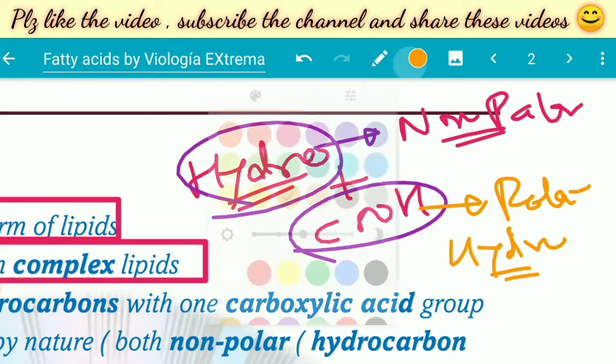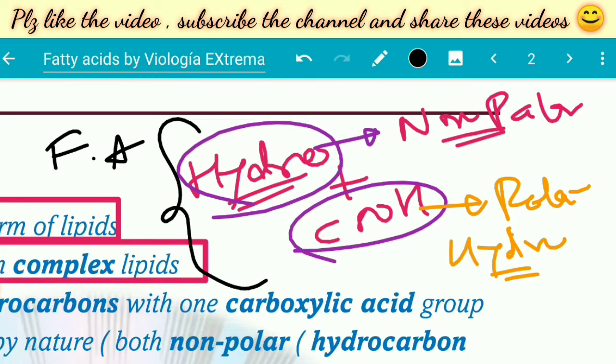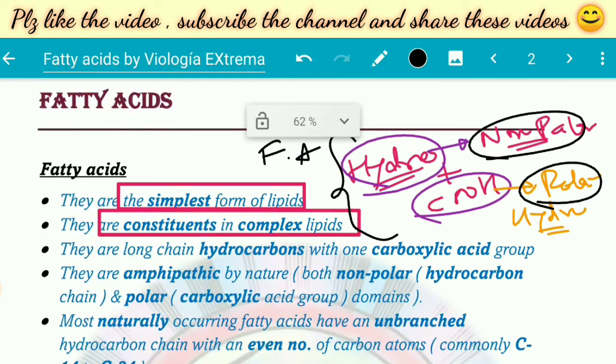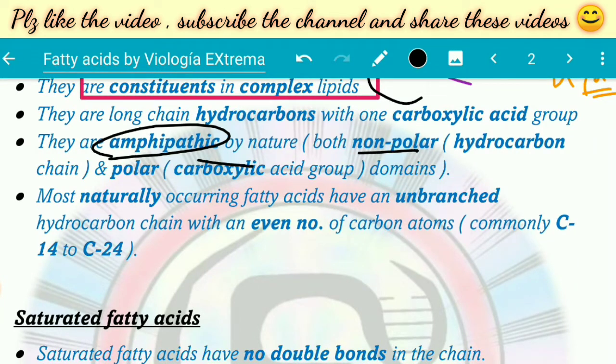So what we can see here is that a fatty acid contains both a non-polar part and a polar part. A molecule which has both a polar hydrophilic part and a non-polar hydrophobic part is called an amphipathic molecule, because it has both non-polar and polar domains.